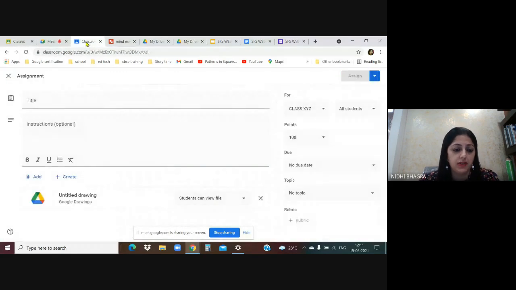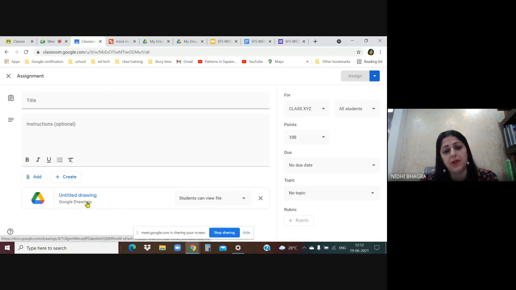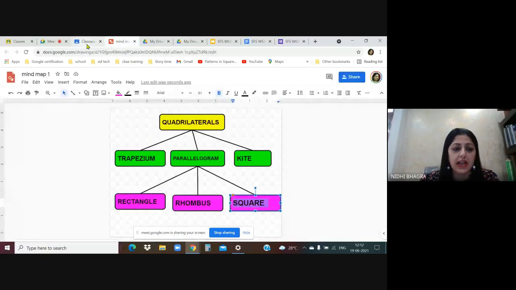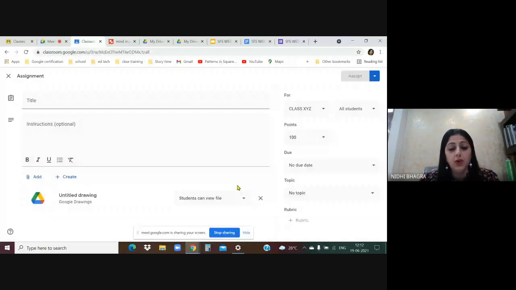You'll go back to the classroom. That's where we started creating the mind map, right? This is the drawing, untitled drawing it says, but when you assign, it will take the name, because we already given the name mind map 1. Once you assign, the name will appear. Now you would like to share them as a viewable file. Go with the option students can view file, give it a title, whatever the concept, whatever instructions you want them to go through the mind map, you can write here and assign.